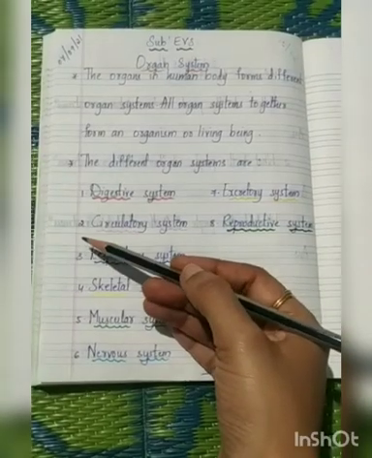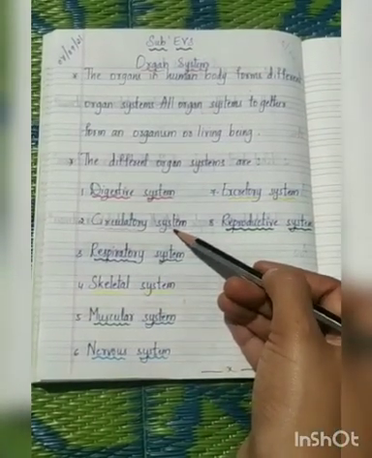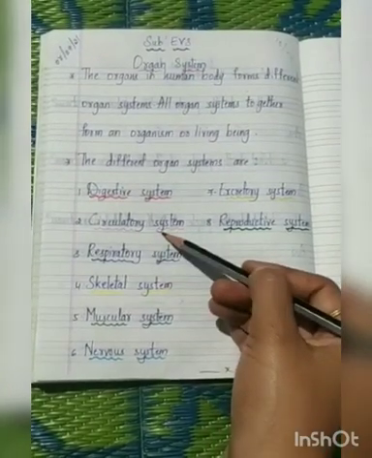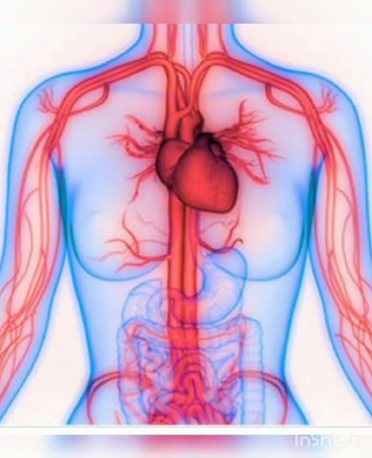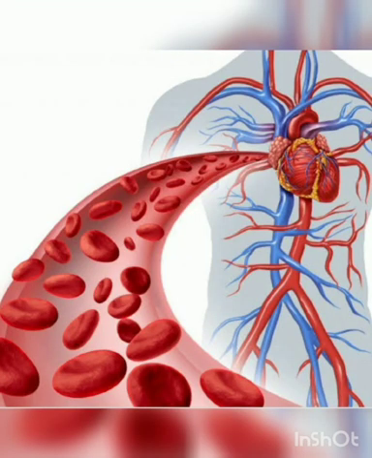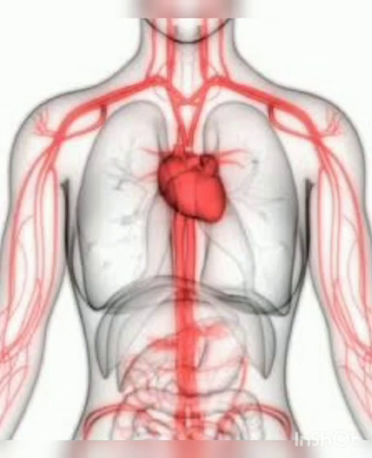Second one, children, circulatory system. How does it work? I am going to explain in the picture. In this picture you are seeing the circulatory system. The heart, the blood and the blood vessels together form the circulatory system. The heart pumps the blood to different parts of the body through blood vessels. This is blood. The blood supplies oxygen and food to the cells of the body.